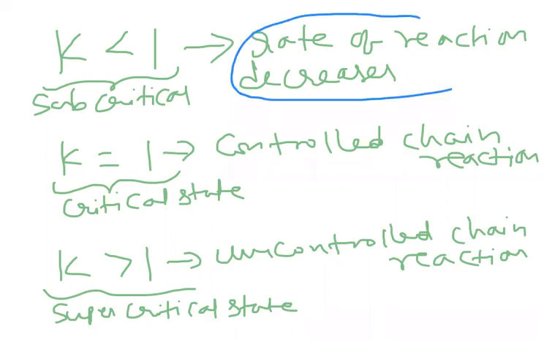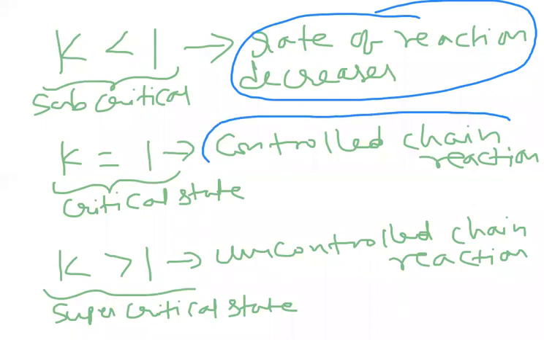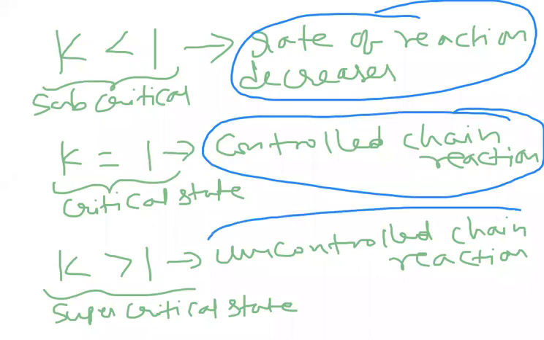So the rate of reaction decreases and it is going to end, that is subcritical. It is going in a controlled way, that is controlled chain reaction, that is called critical. And it is going in an uncontrolled way, that we call supercritical. So these are the three types we discussed: critical, supercritical and subcritical.